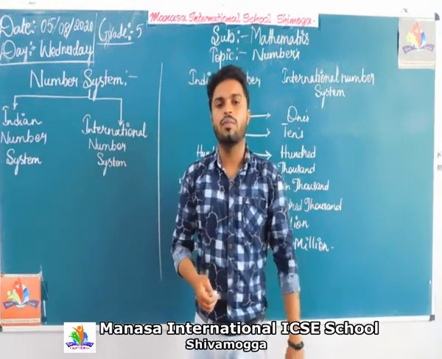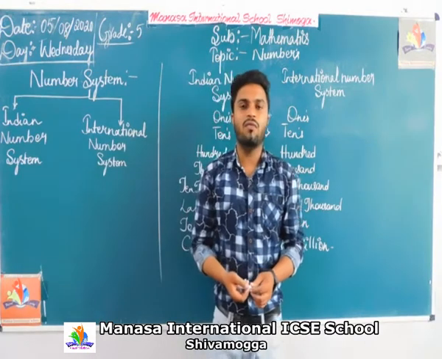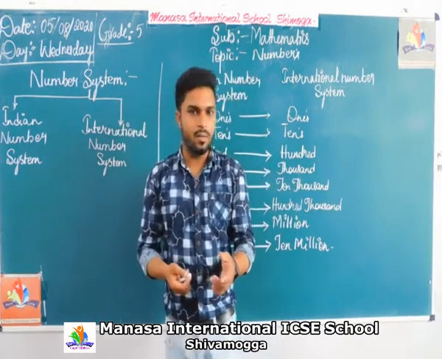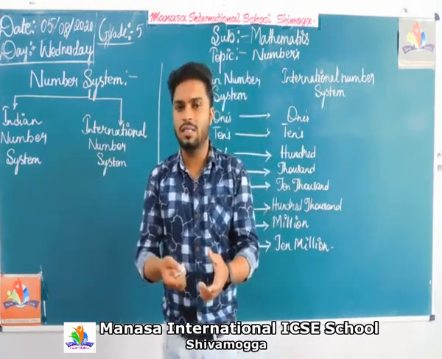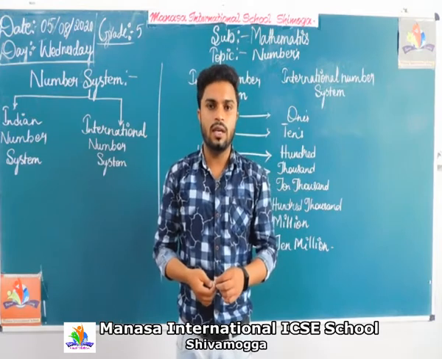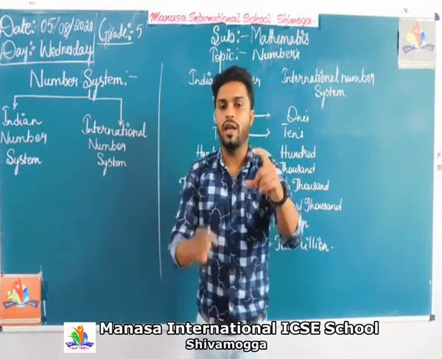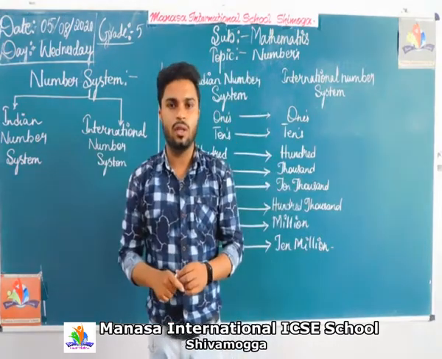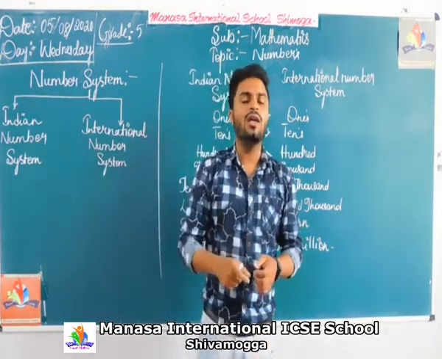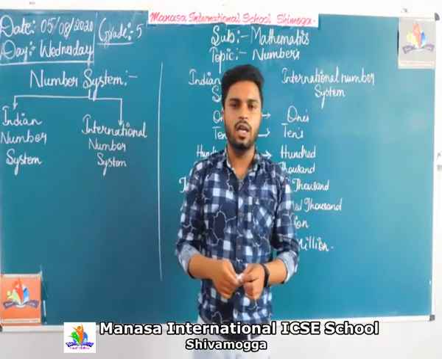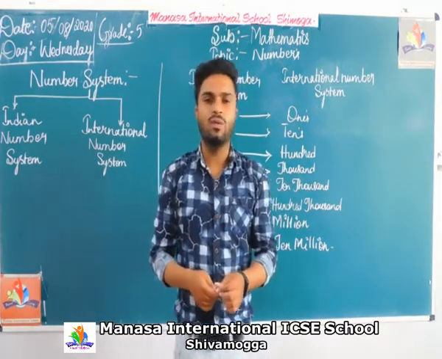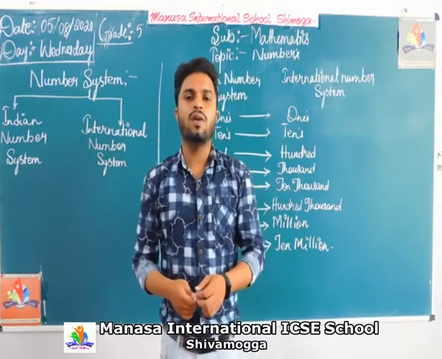Okay? So, in the previous class, we studied numbers, counting numbers, arranging numbers in ascending and descending order, and writing number names, right? Let's have a quick glance at what we have studied. We studied the place value system. What is the place value system?